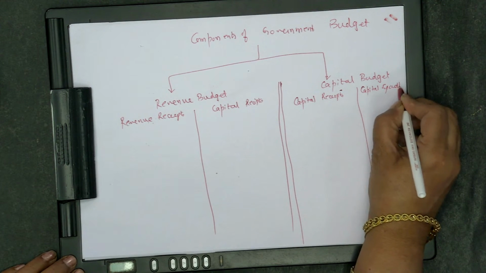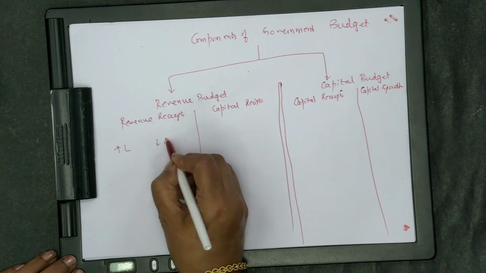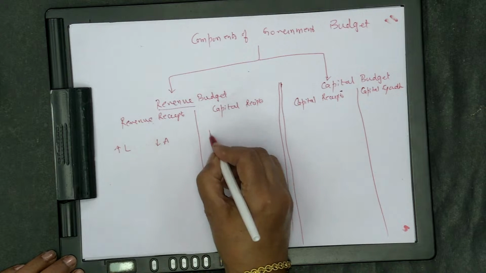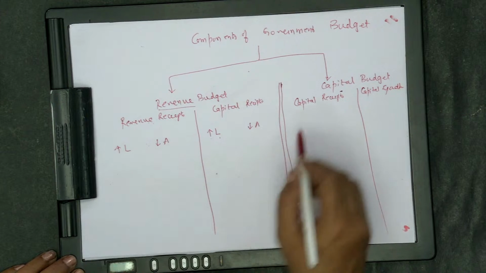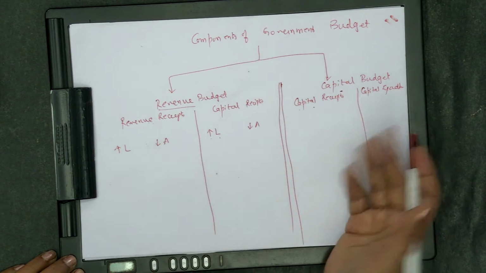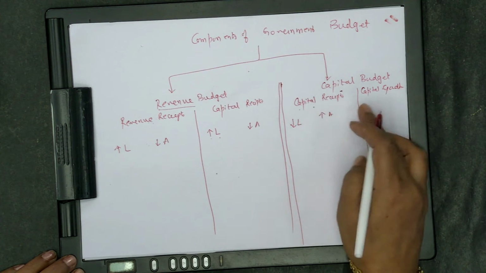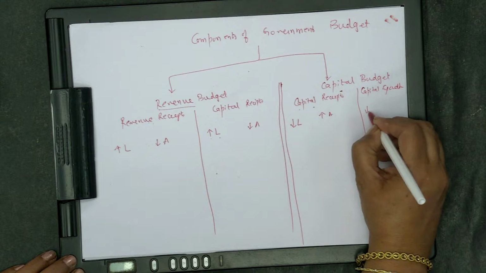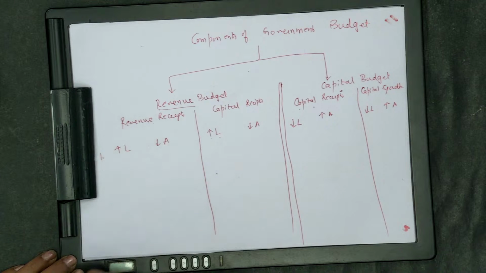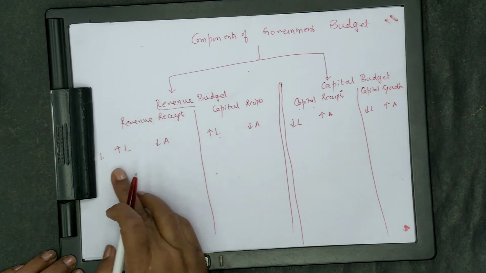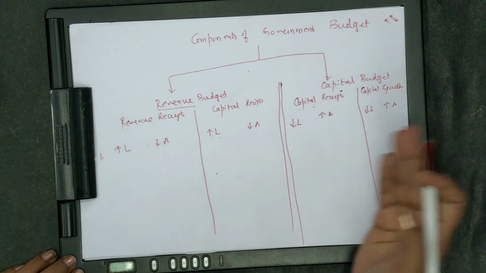Alright. Now, when you talk of revenue receipts, always start with this arrow, increase in liability, decrease in asset. So, on the revenue side, you have to start with this arrow, increase in liability and decrease in asset. On the capital side, reverse the arrows. You have decrease in liability and increase in asset, both on receipt and expenditure side. So, decrease in liability, increase in asset. So, this is point number 1. When you start on the revenue side, start with increase in liability, decrease in asset, and when you start on the capital side, you reverse the arrows.